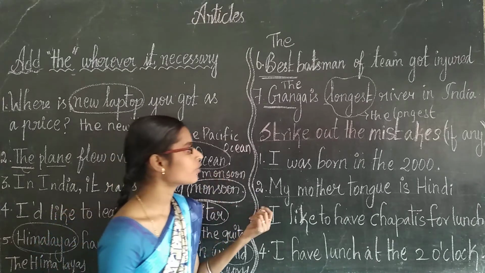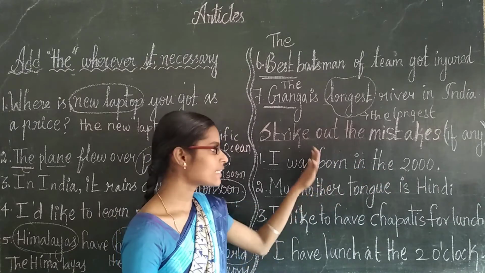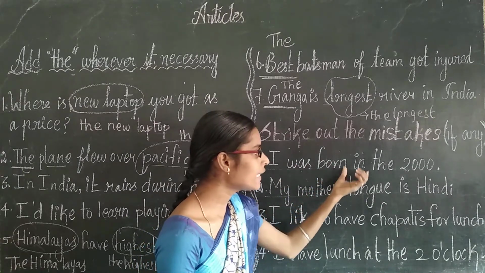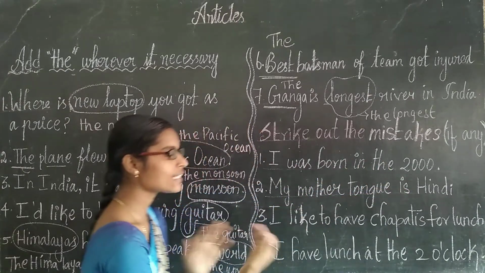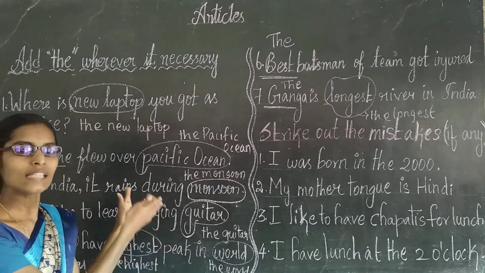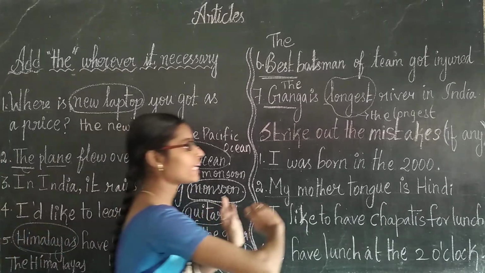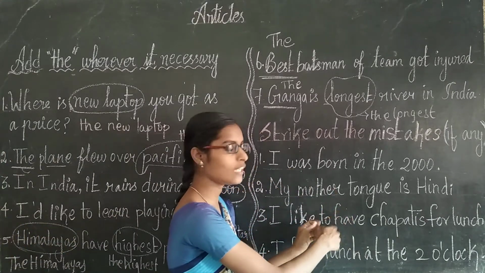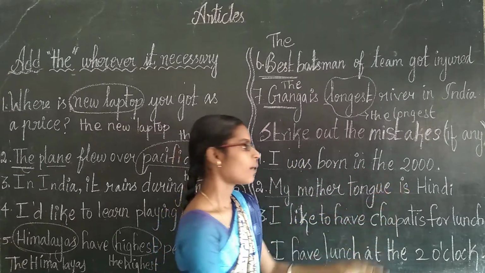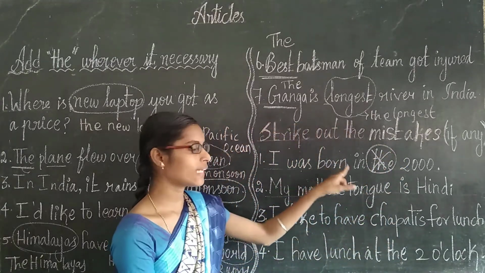Okay, and the second Roman numeral, what is here? Strike out the mistakes if any. If there are any mistakes in the sentences, we are going to strike them out. The first one, I was born in the 2000. What's the difference between the first exercise and the second? Before, they missed the article the and we used it wherever necessary. Wherever the article the is not necessary, we strike it out. I was born in the 2000. Before the year, we don't need the article the. So cancel: I was born in 2000.